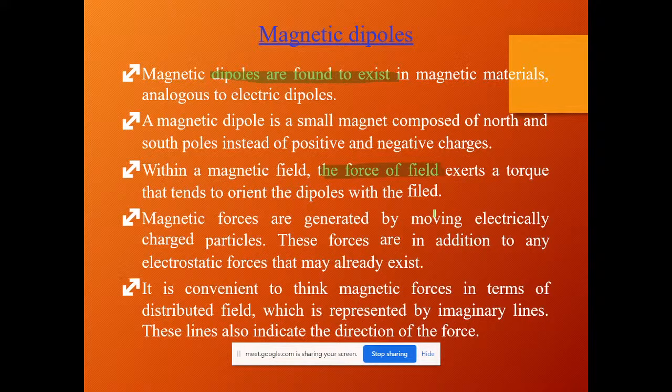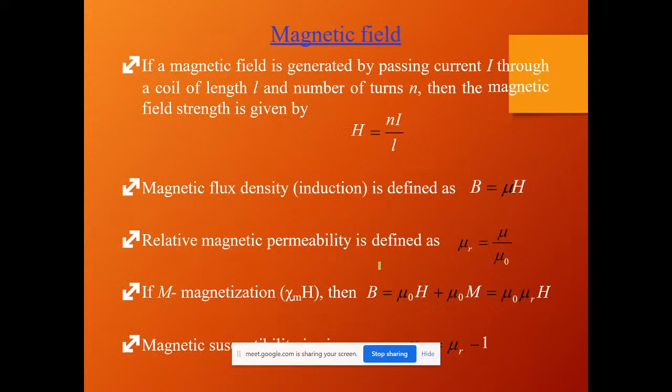So here we are discussing the spinning moment, right? Spinning is nothing but rotation, and that rotation is named here as torque. This magnetic force, we have to conveniently imagine as a distributed field which has imaginary lines. These lines also indicate the direction of the force.